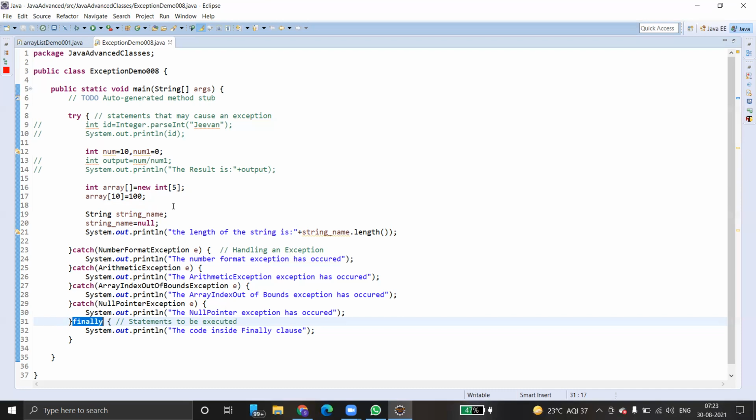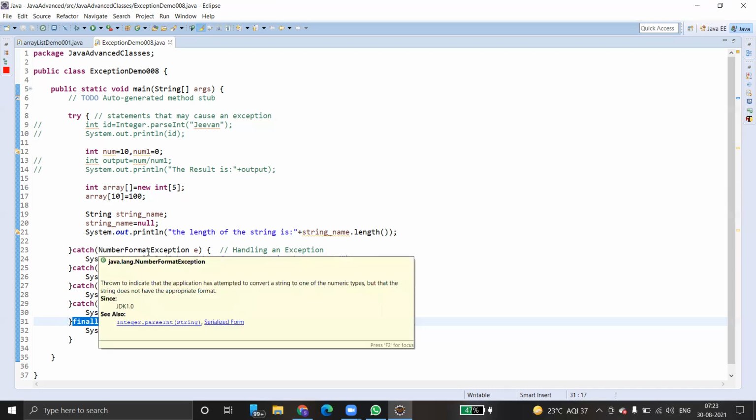Coming to the exception classes, they are derived from a class called Exception. The Exception class contains many other classes. What are those classes? IO exception, class not found exception, and if you are dealing with SQL, SQL exception. Input output exceptions, SQL exceptions, no such method exceptions, and class not found exceptions are different types of exceptions.